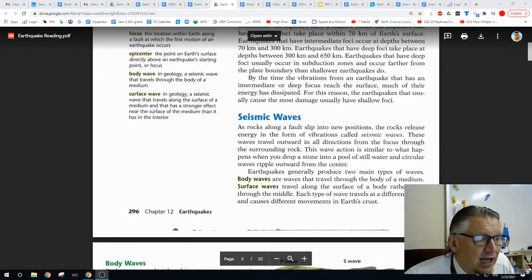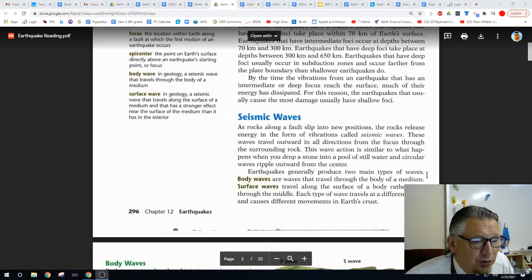Seismic waves. As rocks along the fault slip into new position, the rocks release energy in the form of vibrations called seismic waves. These waves travel outward in all directions from the focus through the surrounding rock. This wave action is similar to what happens when you drop a stone into a pool of still water and circular waves ripple outward.